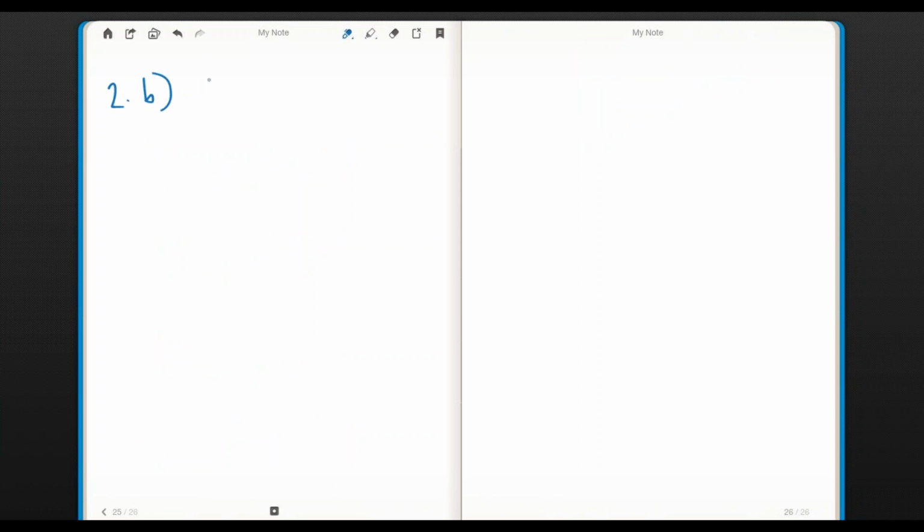Number 2, part B, we have 6 and 5a and a negative 3, or minus 3. 6 and a minus 3 come together, and we end up with 5a plus 3. Generally, we put the variables first, the numbers last. 5a plus 3 instead of 3 plus 5a. Not a big deal either way. Either of those answers is perfectly correct.